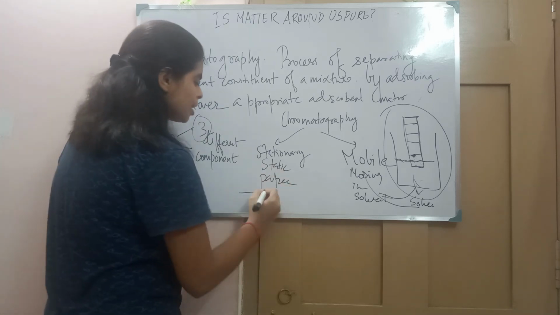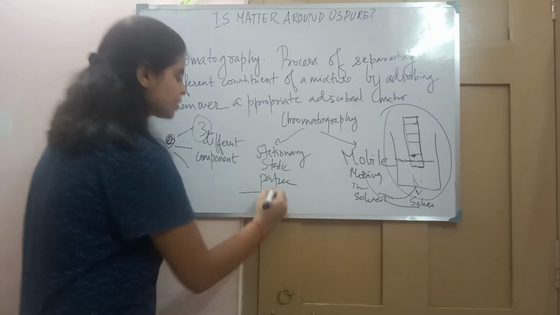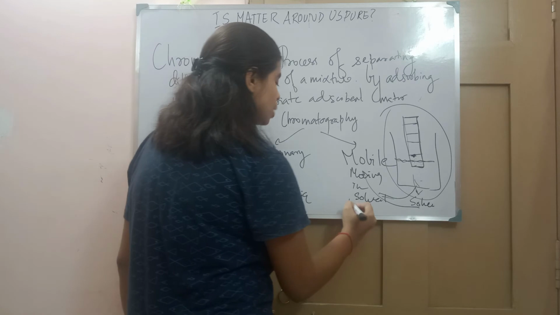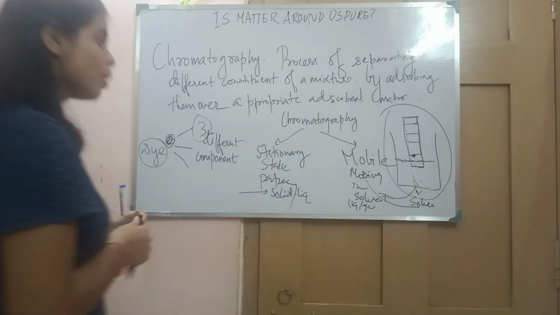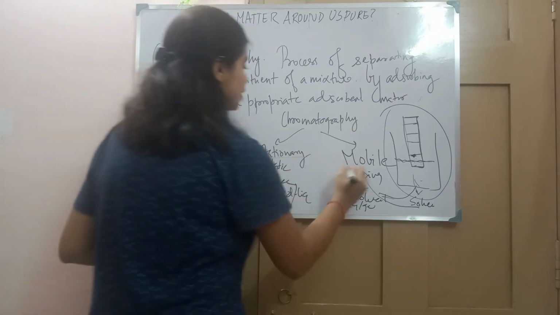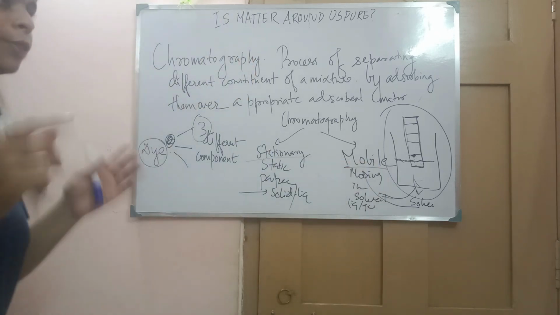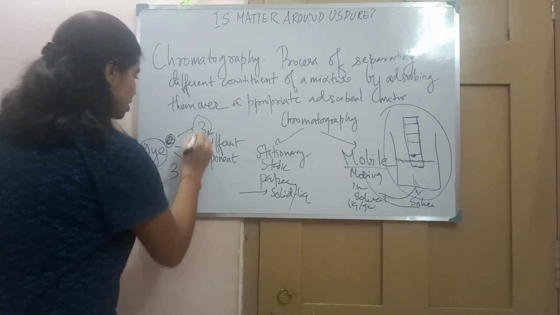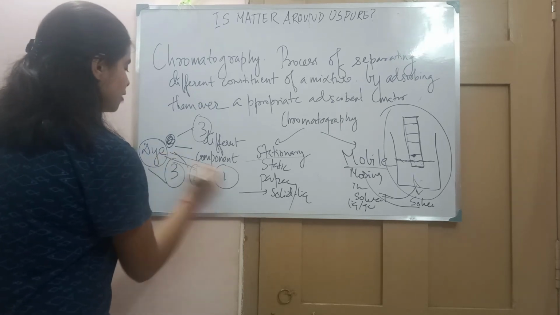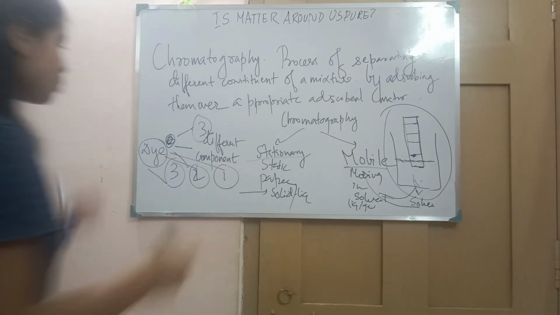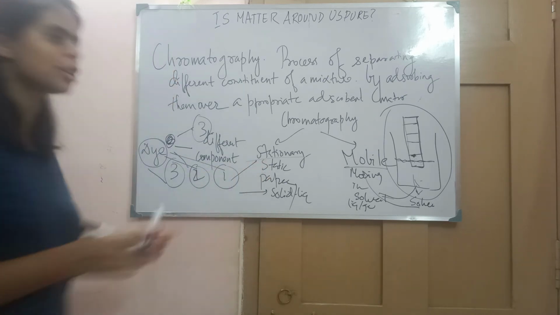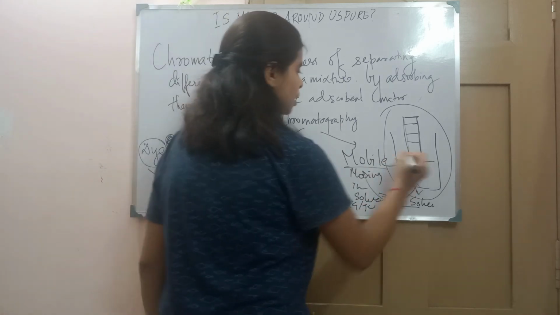And the stationary phase can be not only paper; it can be solid also, or liquid also, and the mobile phase can be liquid or gas, either of them. So it solely depends on the interaction of the constituents with the stationary phase and with the mobile phase. Suppose these 1, 2 and 3 are the 3 different components of the dye. Suppose among these three, if one of the components has a strong interaction with the stationary phase, it will remain here. It will not move.